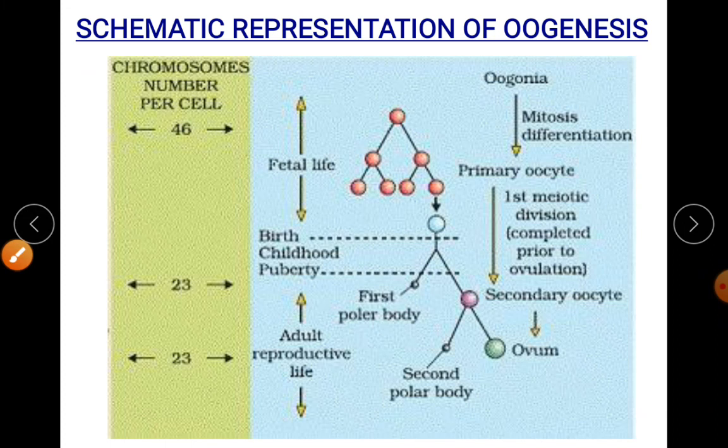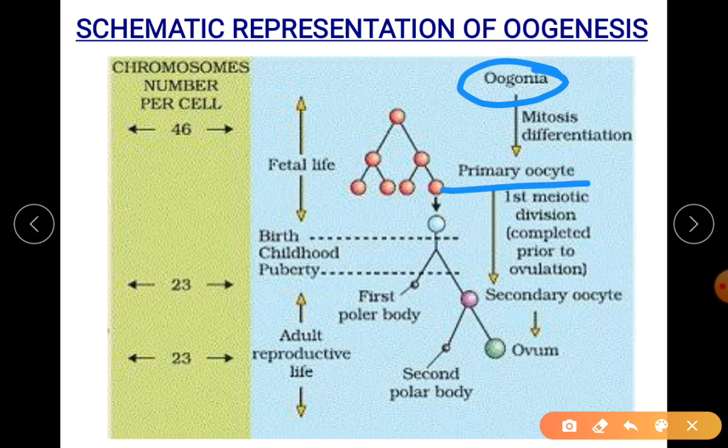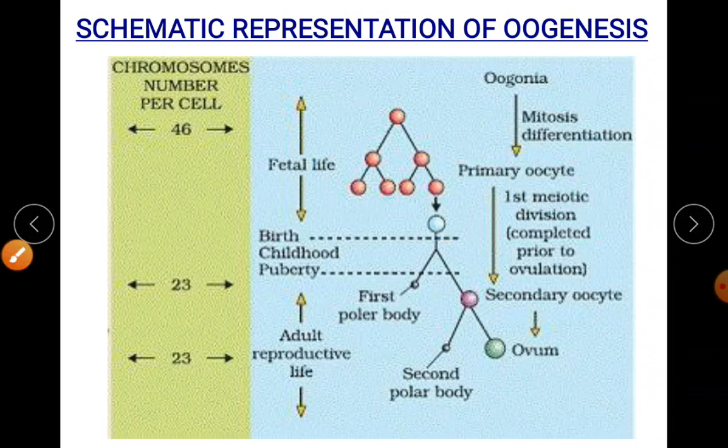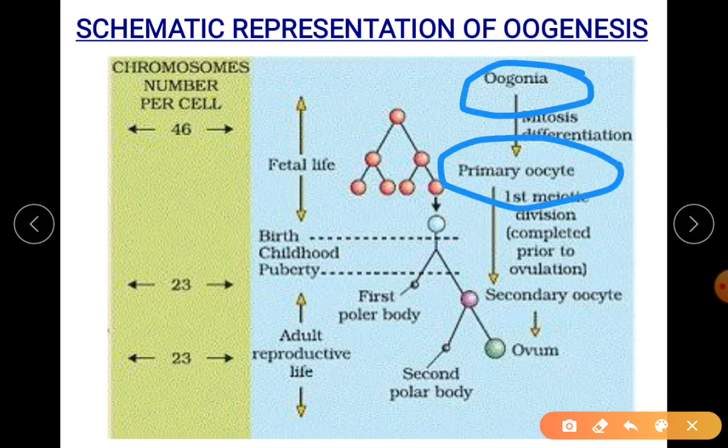Okay, without any further ado, this is your 5 mark question, schematic representation of oogenesis. So just observe here. There is your oogonia, and the primary spermatocyte. Sorry, I'm very sorry, I said spermatocyte. It should be oocyte, since we are talking about oogonia and oocyte. This is what happens even in the exams. Please be very careful. Oogonia and primary oocyte.